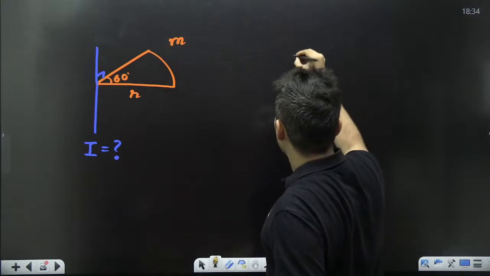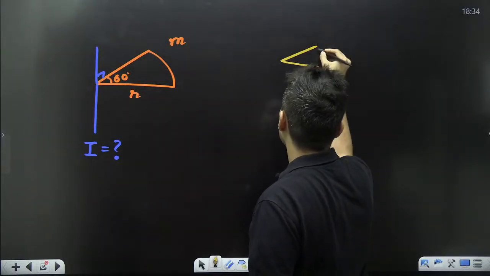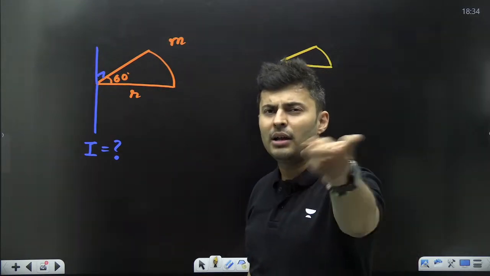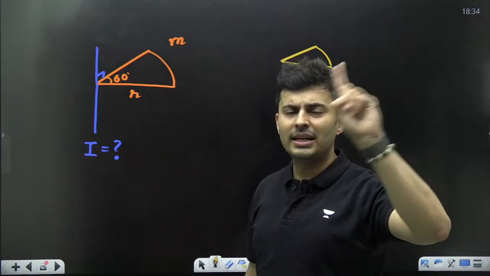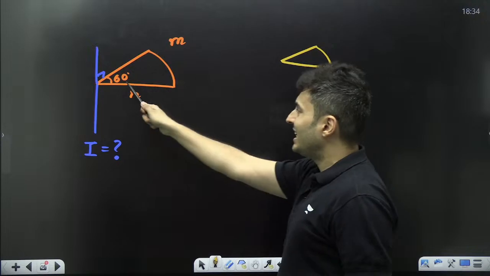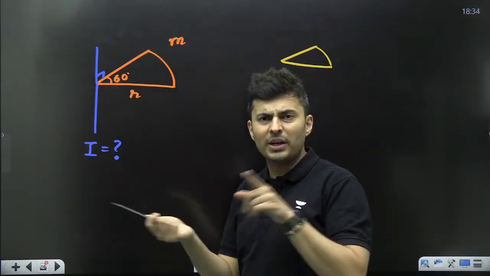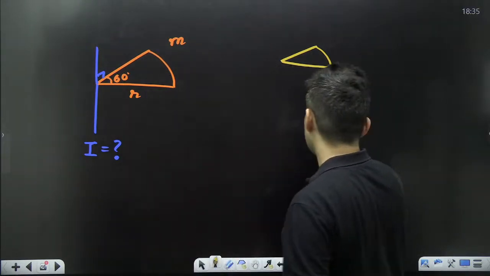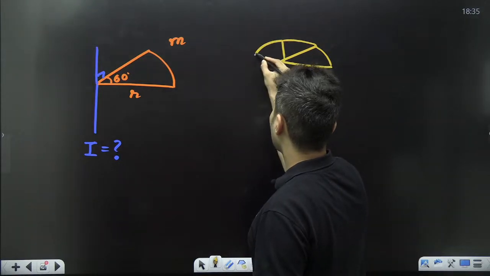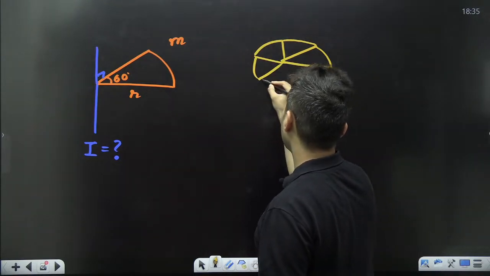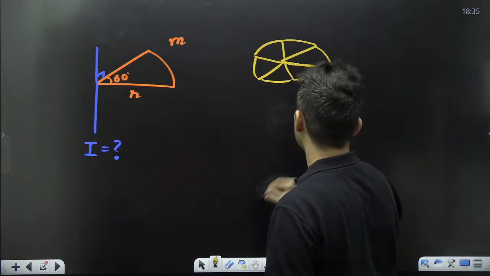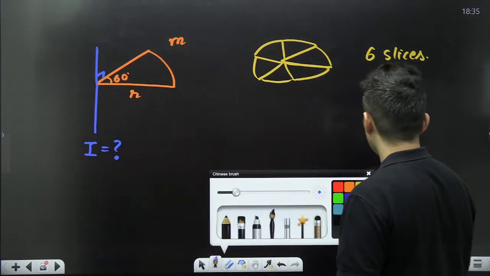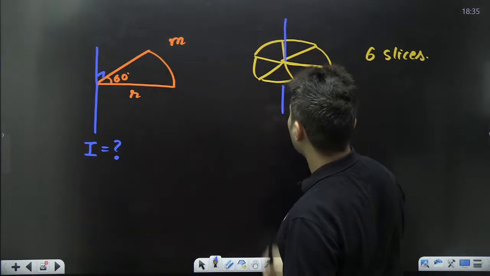So if I look at it from the top or even the side view, it's okay. If this was the slice, how many more identical slices should I add to make the complete disc? Think about it. Each one is 60. How many times should I add so that I'll get 360? Obviously 6 times, right? So I will need basically 6 slices together, of the sector. So this is your axis.